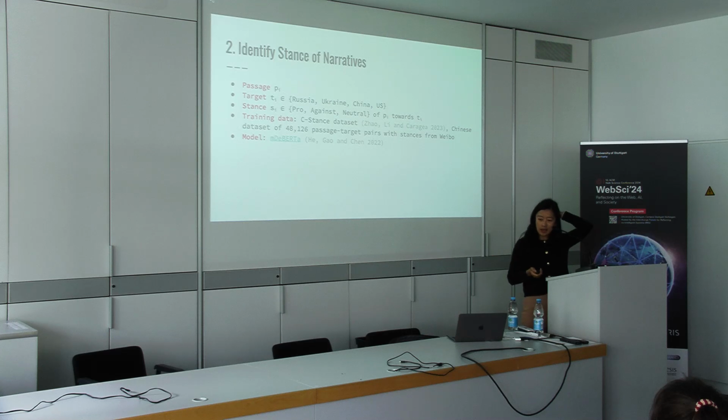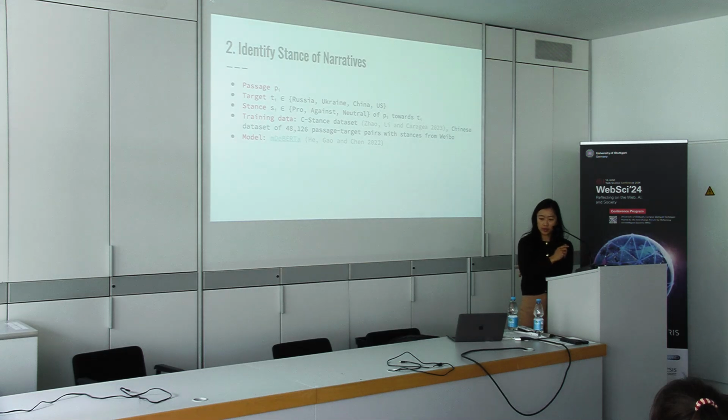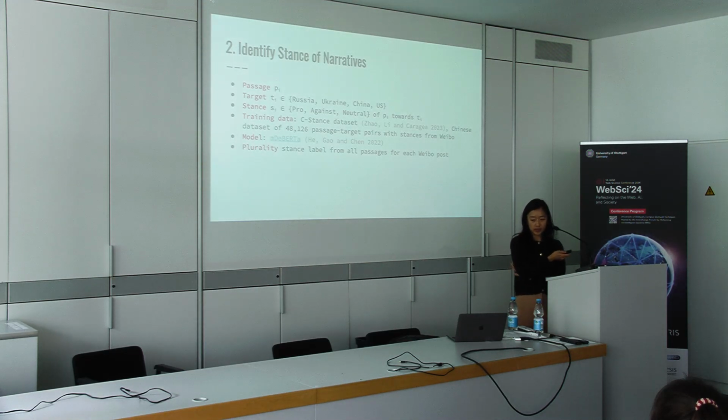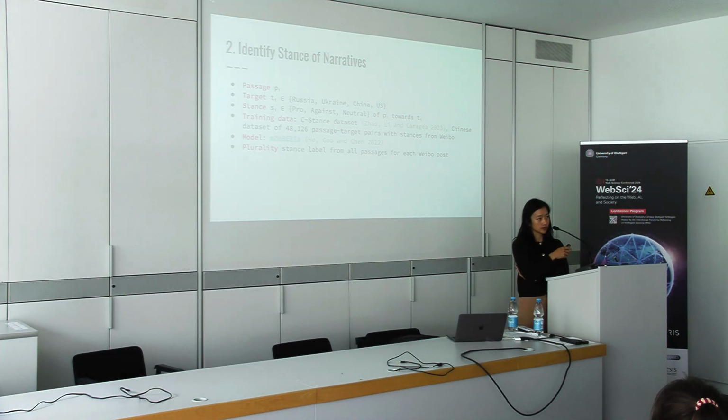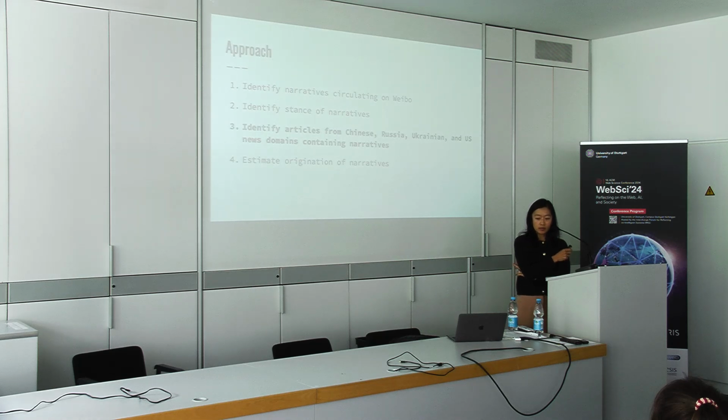This is, again, using an existing model that we then trained on a passage-target pair data set, using Weibo data, so the same type of data that we're working with. And the coding is a plurality stance label based on all passages in a particular post, since all the posts are separated into these passages. Okay, now we have narrative clusters, and we have the stance of those narratives.